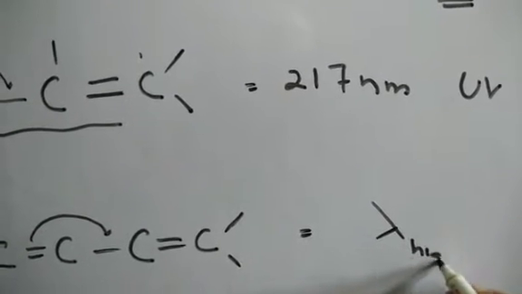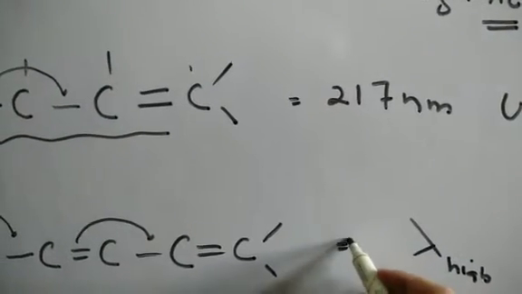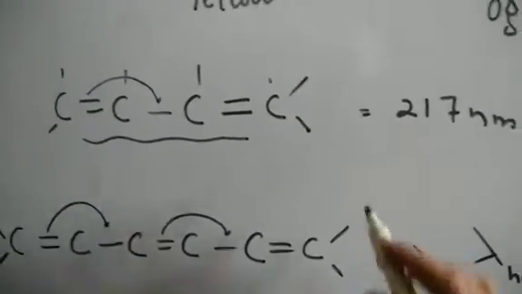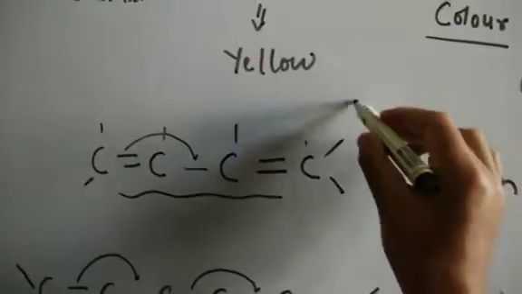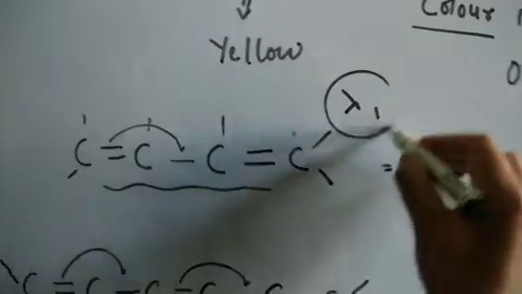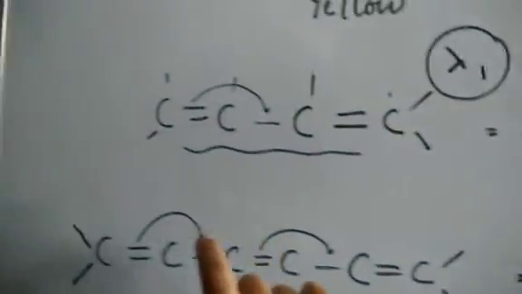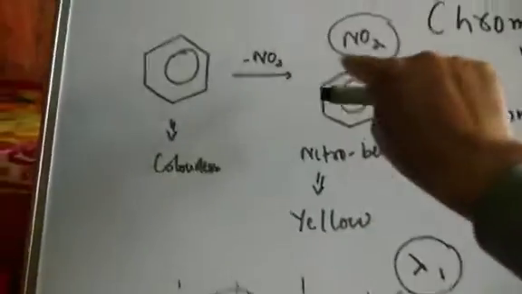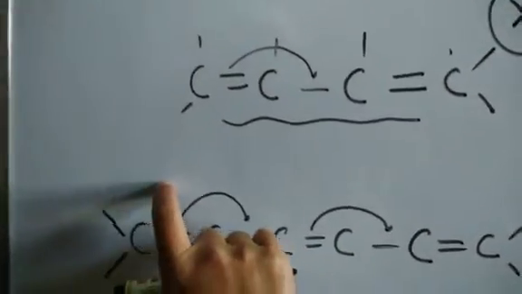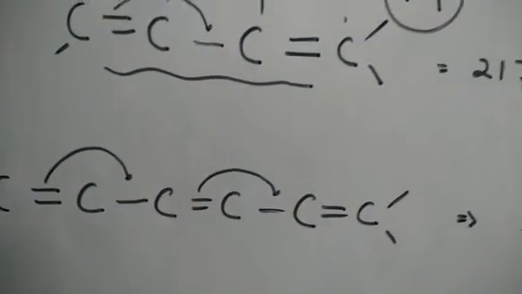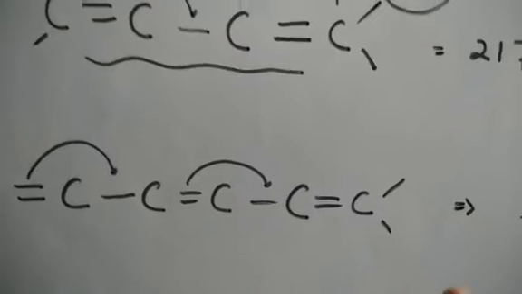So this has a lambda higher than the previous one, lambda 1. So it turns out that it is not only the specific functional groups like nitro groups. It's actually the structure of the molecule that also imparts color to the compound, and usually that is the conjugation.